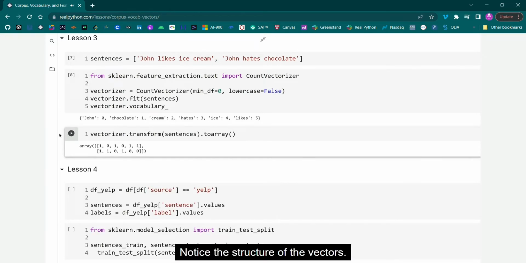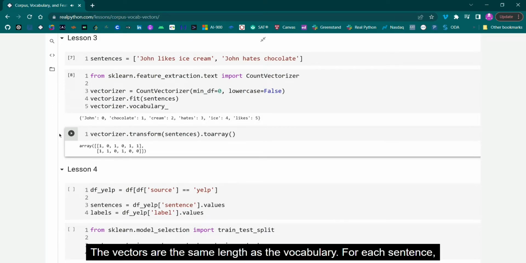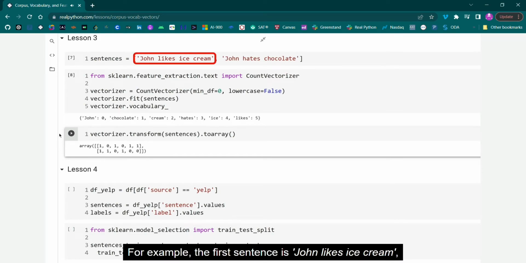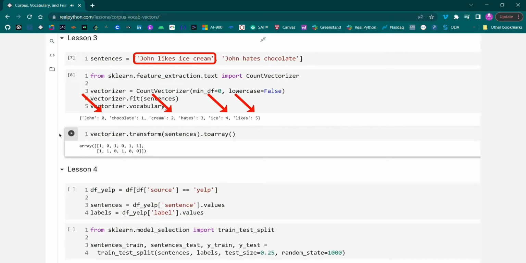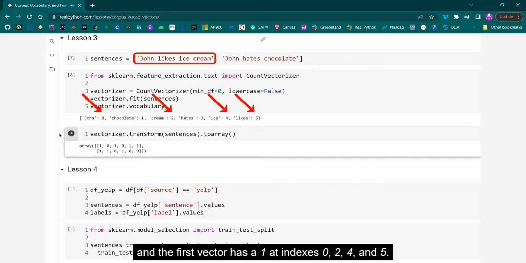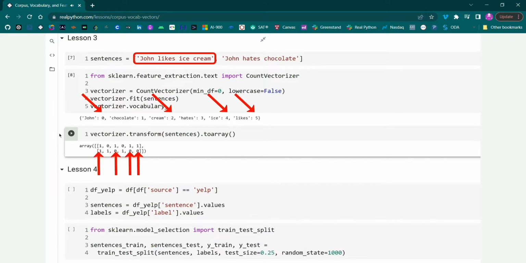Notice the structure of the vectors. The vectors are the same length as the vocabulary. For each sentence, a new vector is created, and for each word in the sentence, the index of the word is a 1 in the same index in the vector. For example, the first sentence is John likes ice cream, which is indexes 0, 5, 4, and 2. And the first vector has a 1 at indexes 0, 2, 4, and 5.